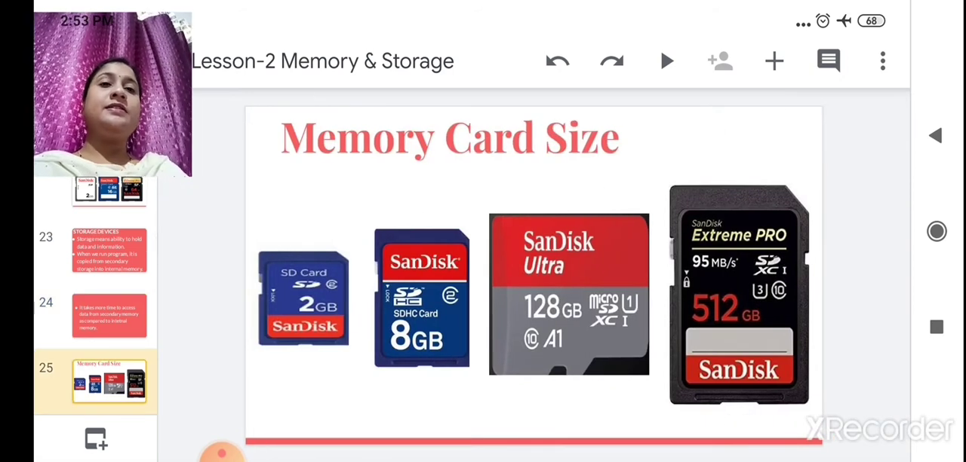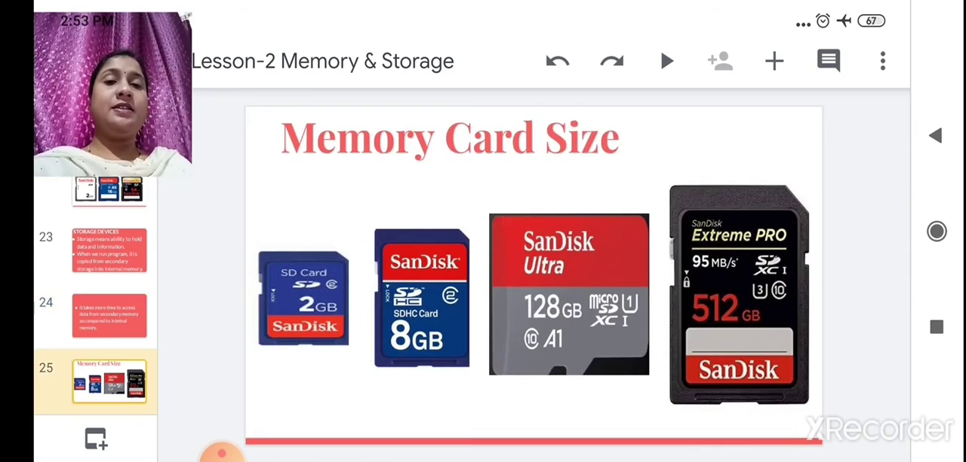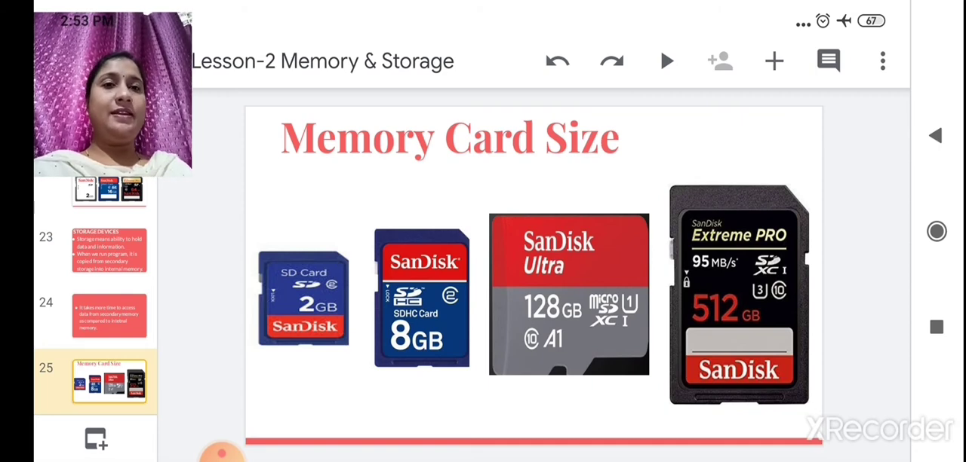These are some memory card sizes. All of you know this, that most of you use them in your mobile phone to store data and to increase the storage capacity of your mobile, right?